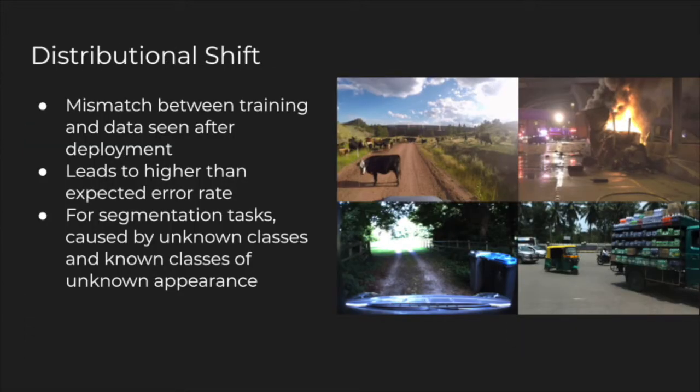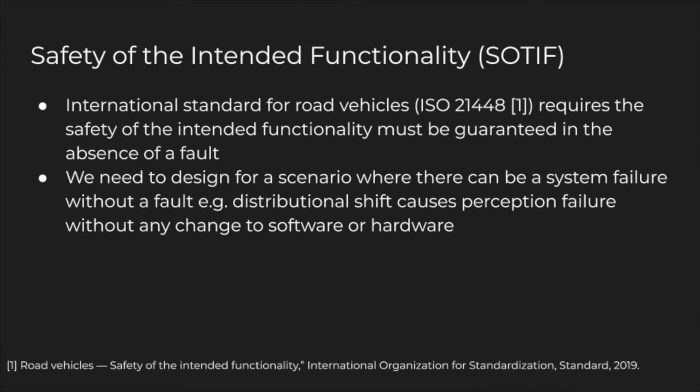This distributional mismatch between the training data and the data seen after deployment is referred to as distributional shift, and it's a problem because it often undetectably leads to an error rate that's higher than that seen in the training and the test set, which is naturally a cause for concern. For our segmentation case, this is broadly caused by objects of unknown class, or of objects of known class but unknown appearance. Preventing failures of this form is included as part of the new international standard for road vehicles.